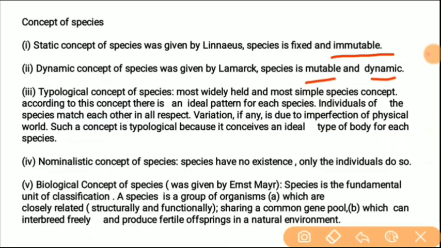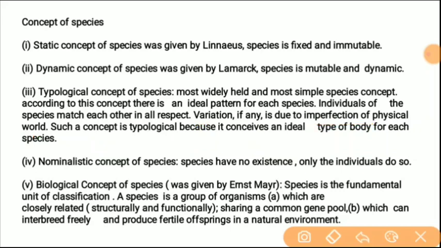But if we discuss the third type, the typological concept of species, it is the most widely held and most simple species concept. According to this concept, there is an ideal pattern of each species. Individuals of the species match each other in all respects: reproductive, morphological, genetic. Variation is due to the imperfection of the physical world. It is called typological because it conceives an ideal type of body for each species.